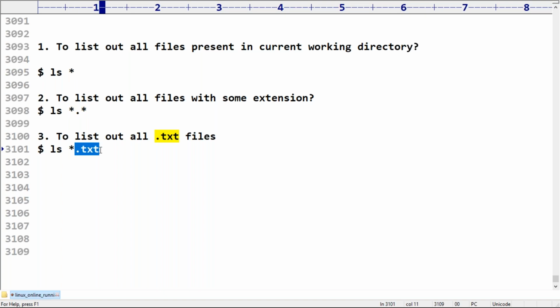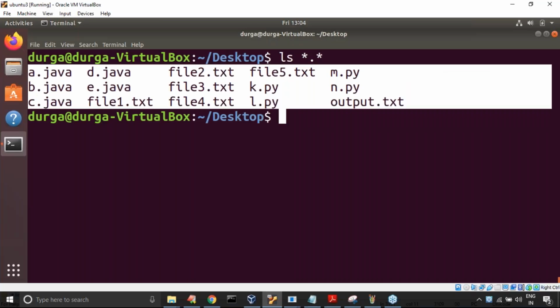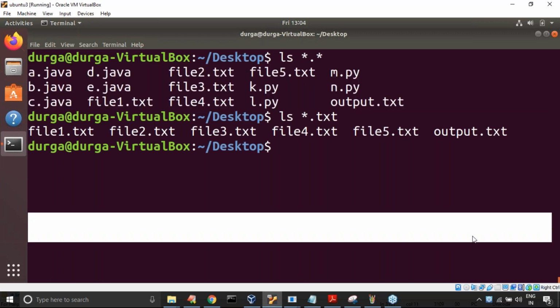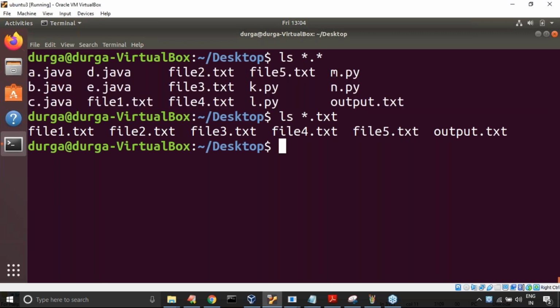You people should be aware. Any doubt about this one? Please confirm. Here it won't display hidden files. Now observe carefully: ls, here I'm trying to take star dot txt. Now observe, only .txt files you are going to get. If you want hidden files also, you have to use the -a option.